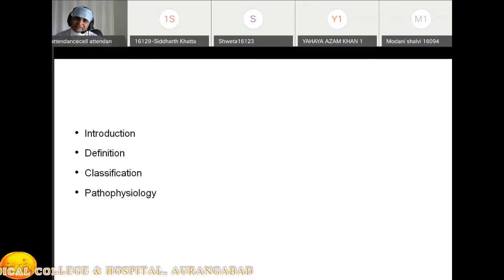What is the difference between all these classifications? Gestational hypertension means hypertension which occurs for the first time during this pregnancy, mostly after 20 weeks.